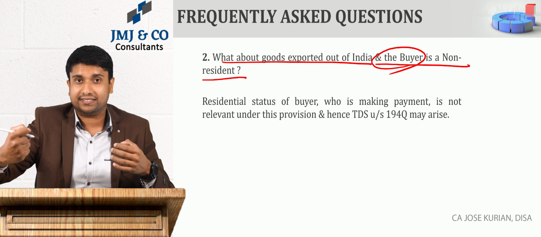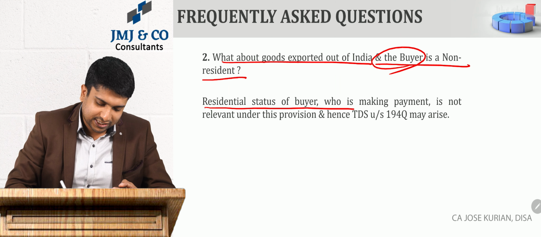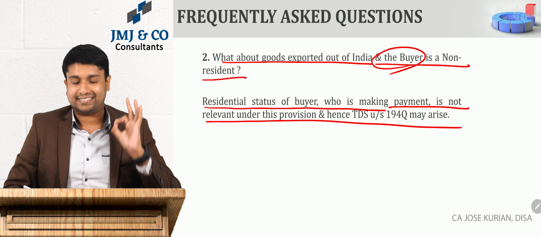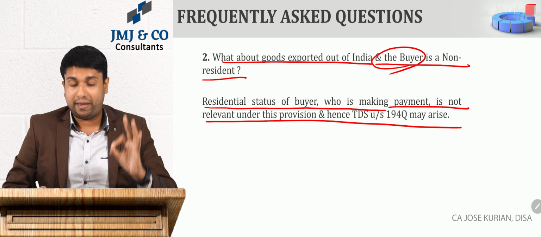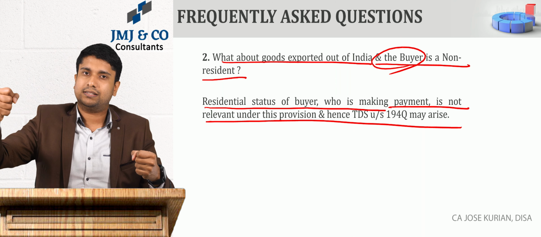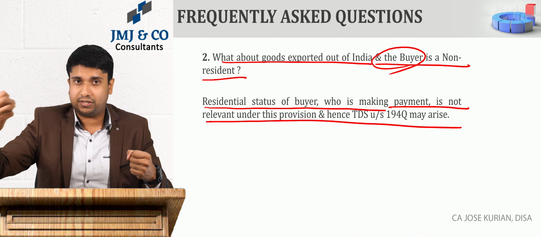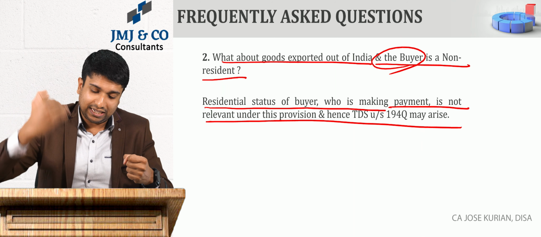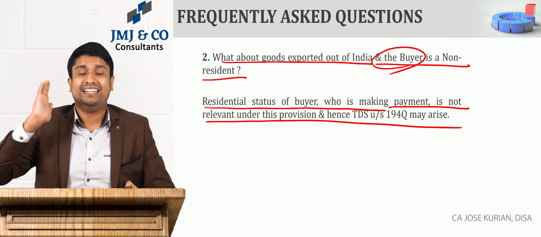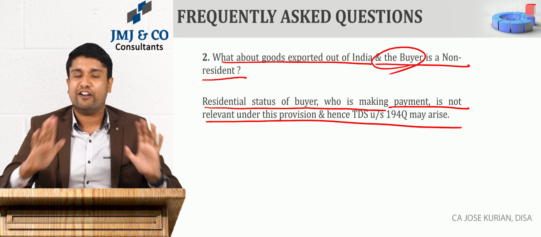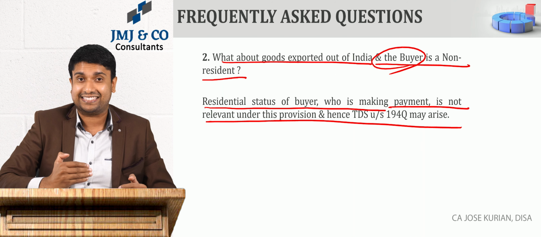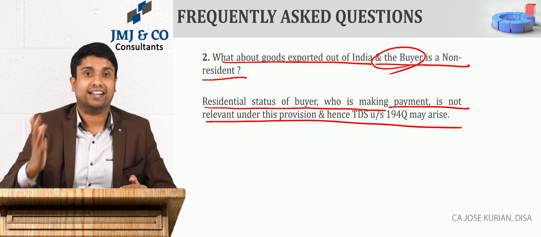Then the residential status of the buyer who is making the payment is not relevant under this provision, and hence TDS under 194Q may arise. That simply means: seller in India, buyer in some other country, and the buyer buys goods. Then 194Q may kick in, subject to the other provisions of income tax, because the residential status of the buyer is never a concern. Hope you are getting my point. So in this instance, 194Q may arise.